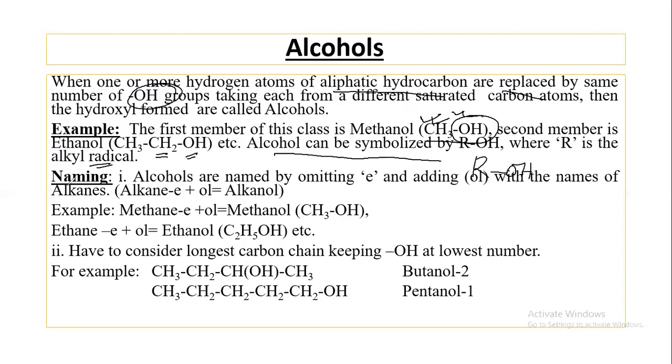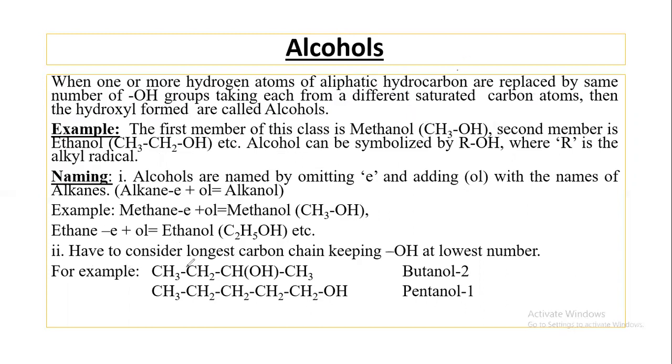The naming of alcohol is very simple. Alcohols are named by omitting E and adding OL to the name of the alkane. Please remember, you have to consider the longest carbon chain containing the OH group and number it.